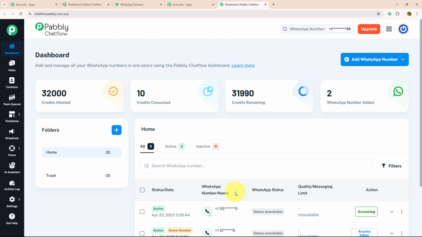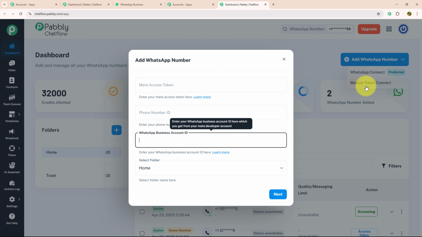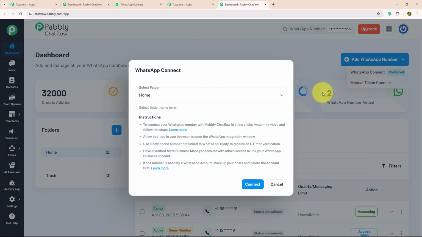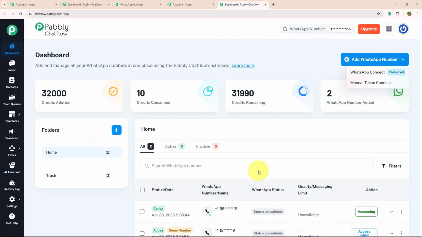To add a WhatsApp number, you just need to click on the Add WhatsApp Number button, which is given on the top right corner. Inside this, there are two options, WhatsApp Connect and Manual Token Connect. In Manual Token Connect, you need to enter the Meta Access Token, phone number ID, and WhatsApp Business Account ID manually. But in WhatsApp Connect, you just need to verify your Meta Business Manager account and link your WhatsApp business account with it. Not only that, there are many more features on the dashboard.